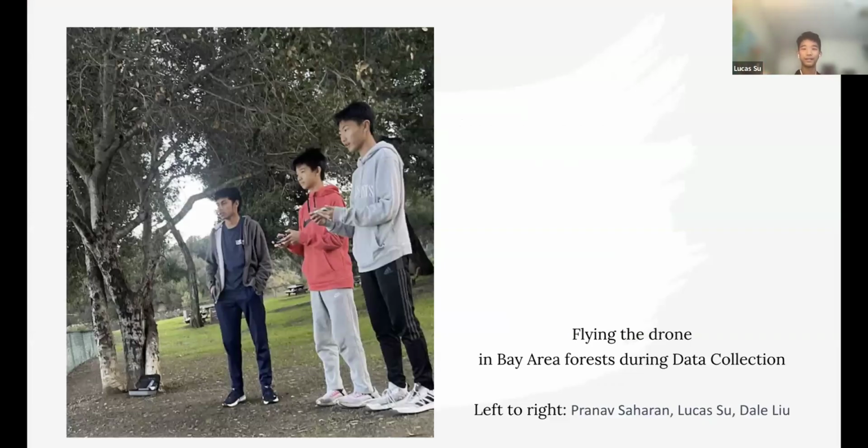Here's a photo of us flying the drone. We envision a world where AI-driven solutions are at the forefront of disaster prevention.